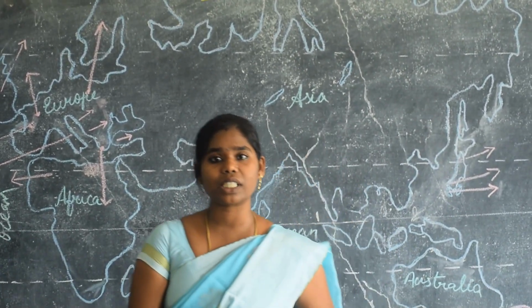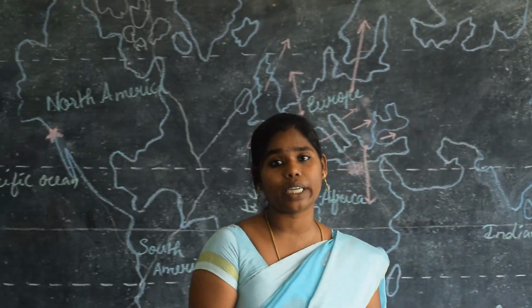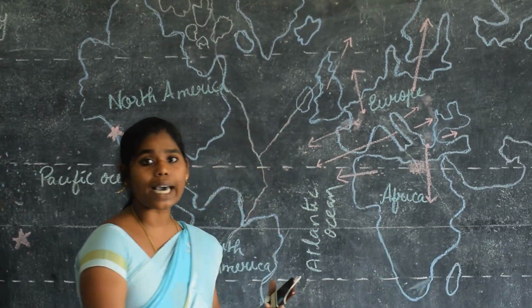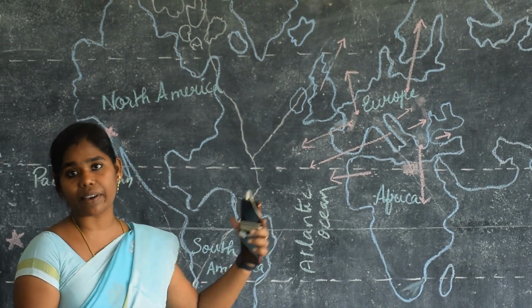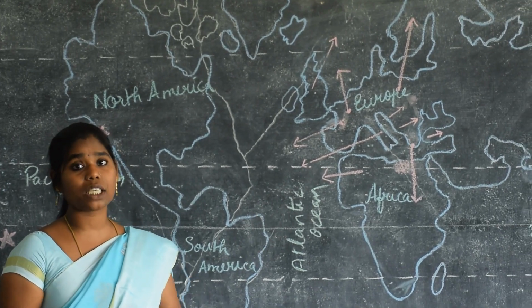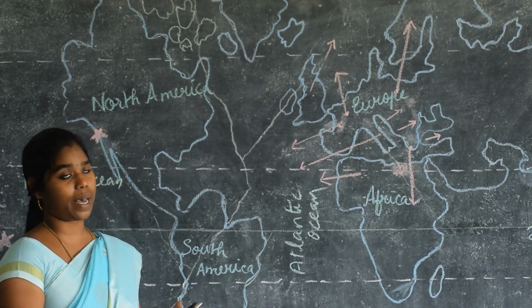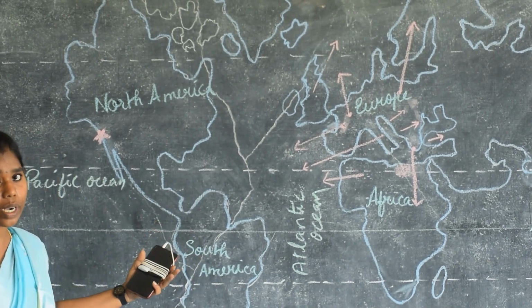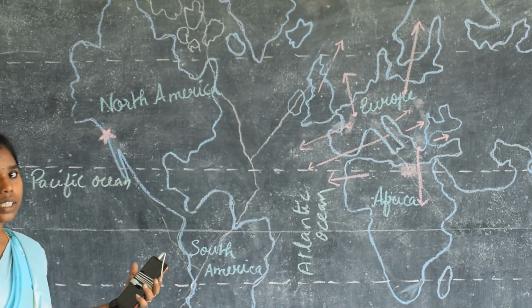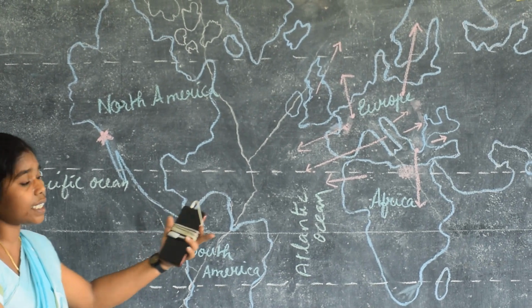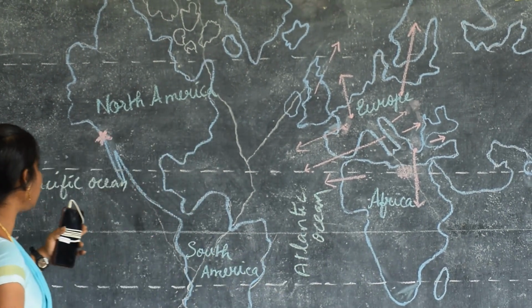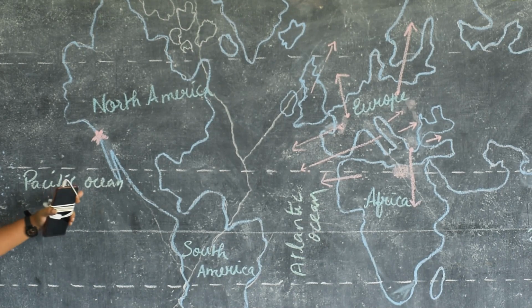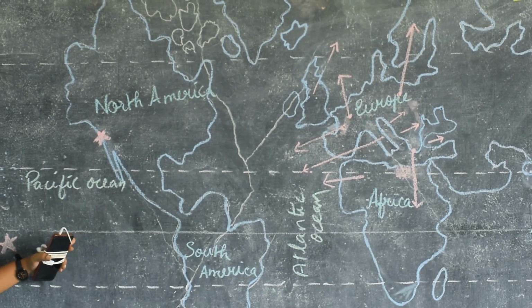You may ask the question, why is Miss telling the 7 continents now? Yes, there is a relation between the 7 continents and the places we are going to mark in this map. Is that clear? Do you clear all the 7 continents and 5 oceans? Shall we insert all these places, countries in this map? Before that, see this. What is this line? Can you see these lines?